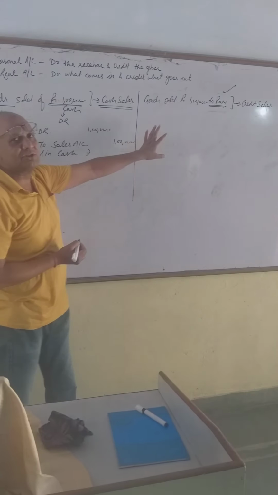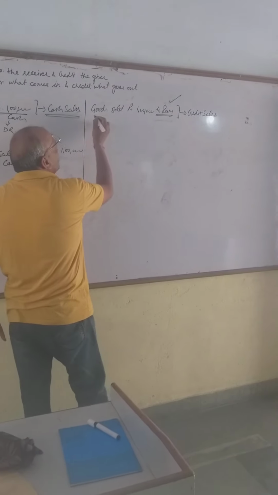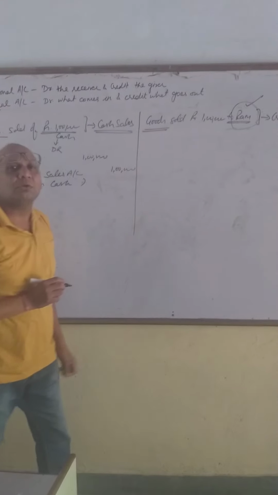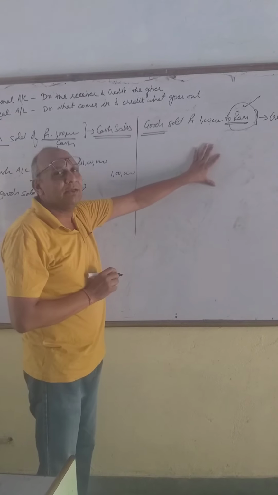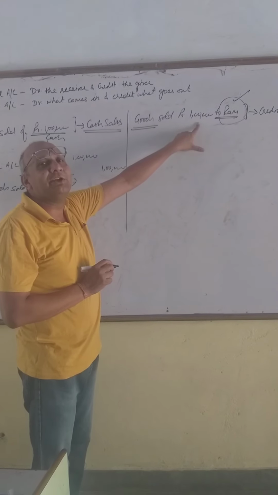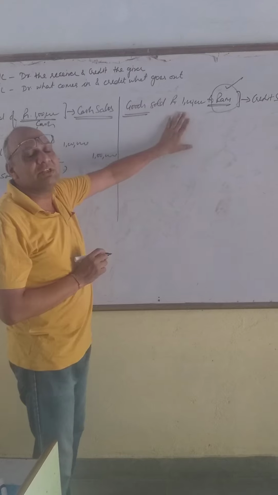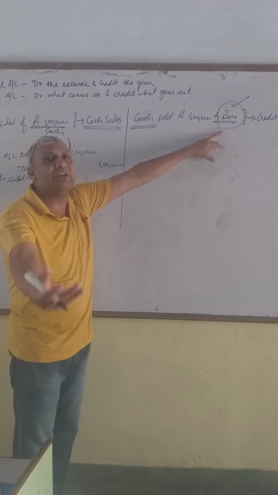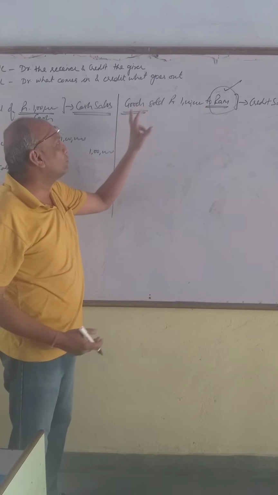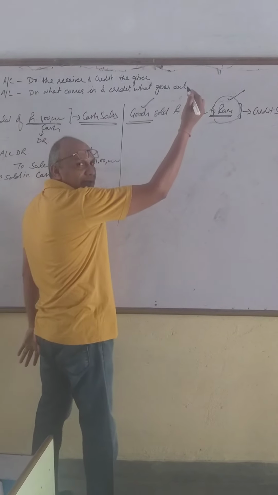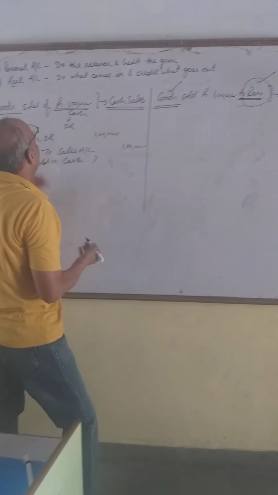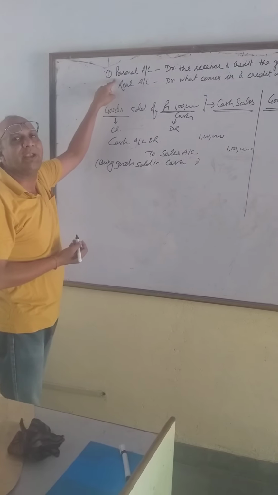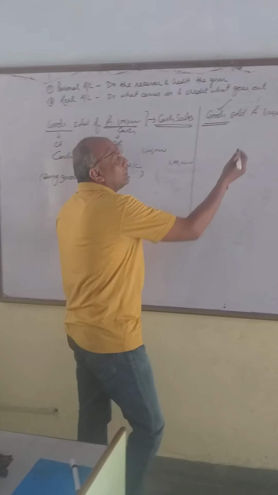Now let us come to this transaction with a slight difference. Two things here are: number one goods and number two Ram, because we are selling goods on credit. Rupees 1 lakh, don't consider it is cash. Definitely when we are selling goods, the amount will be given. The name of the party is given to whom we are selling. We are selling to Ram. So two accounts are: number one goods and another is Ram. First of all, Ram. Ram is which account here? Personal or real? I think you will all agree it is personal. Why is it personal? Because it is a name. So Ram is a personal account.